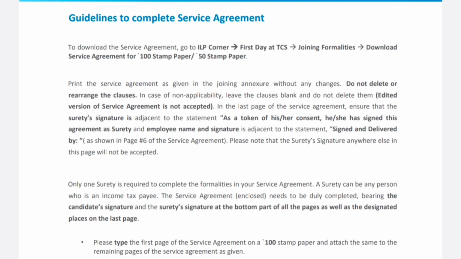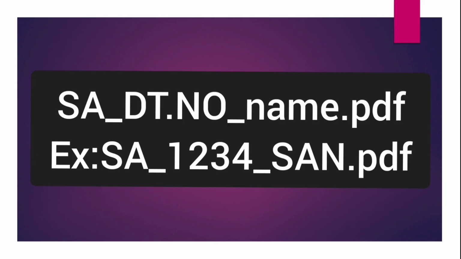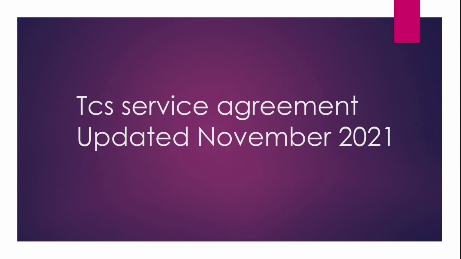And you can manually type on the bond paper or you can take the printout, but your name and the joining date must be written by you by hand. And other than this bond paper, the matter of all the other 5 papers can be printed on A4 size paper, and fill the blanks with a blue or black pen, and the naming convention is followed as SA underscore DT number underscore name dot PDF. For example, SA space 1234, which is my DT number, then my name, dot PDF is the extension. So that's all about the TCS service agreement in the updated terms.